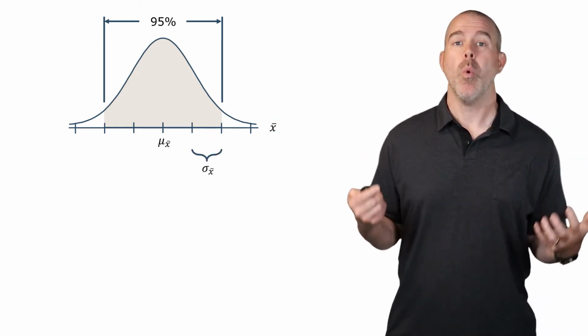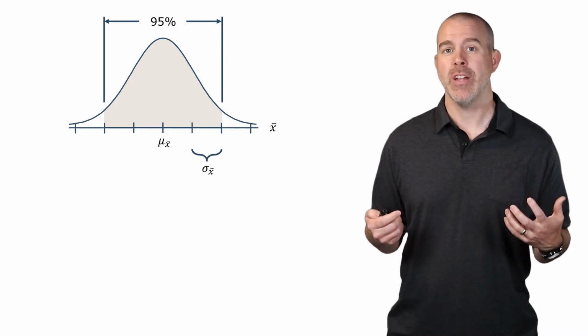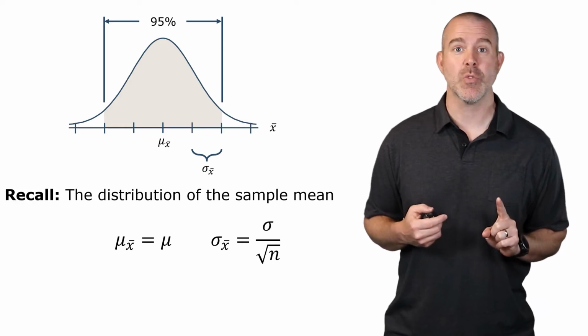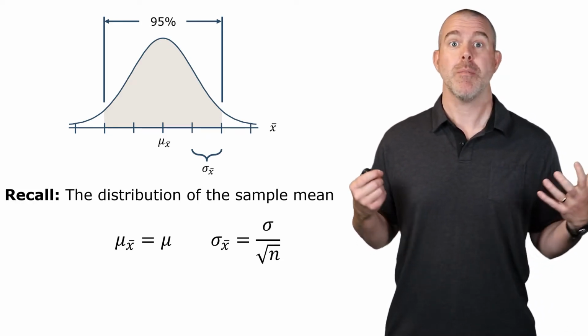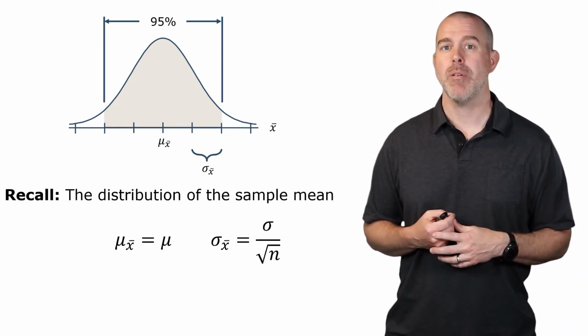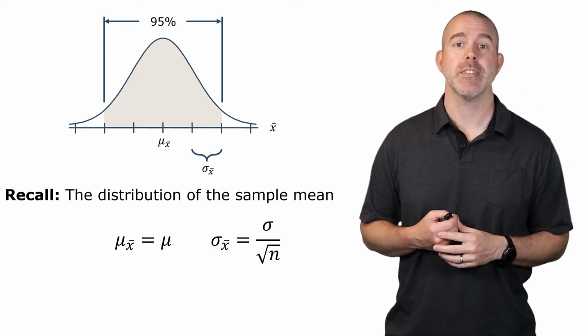We need to know what is the mean of all the sample means that's in the middle and what is the standard deviation. But we have studied this before. It's the central limit theorem. The mean of all the sample means should be the same as the population mean. Shocker there. And the standard deviation of the sample means is the standard deviation of the population divided by the square root of the sample size.